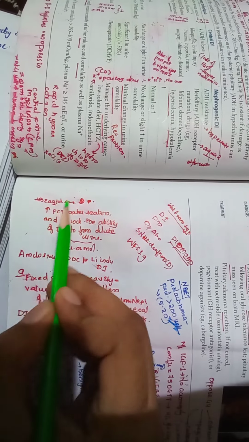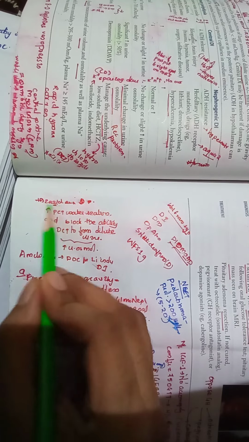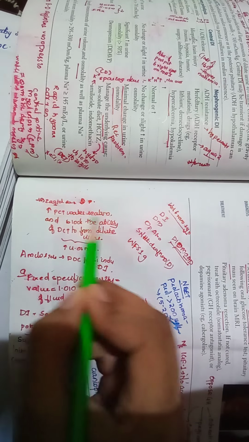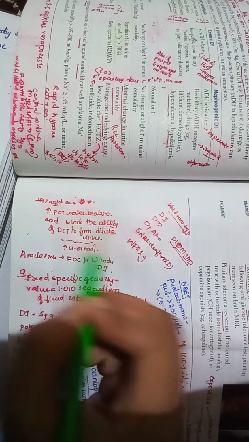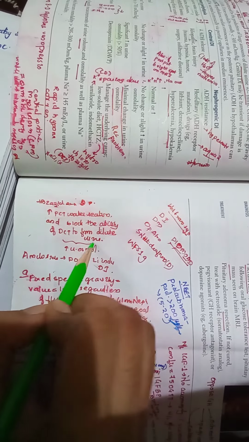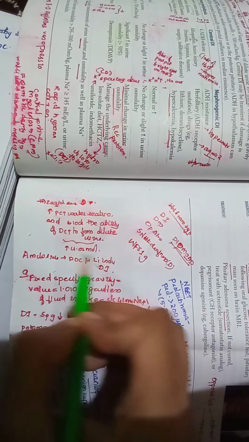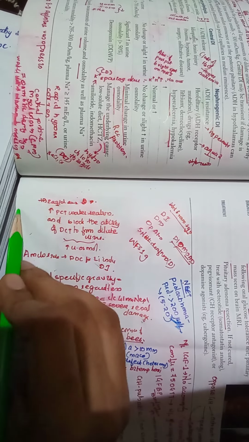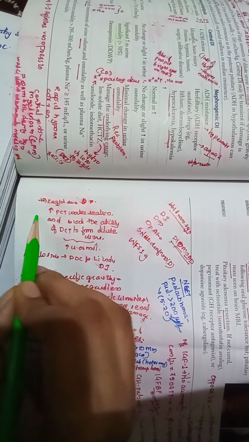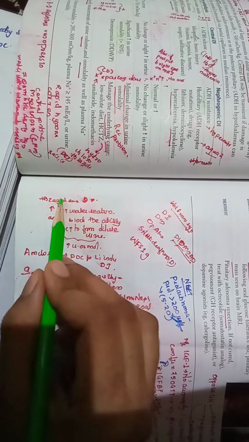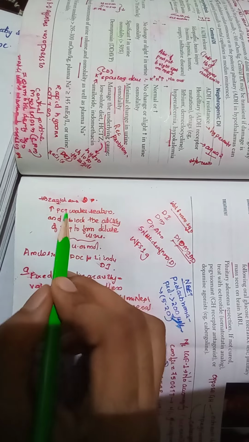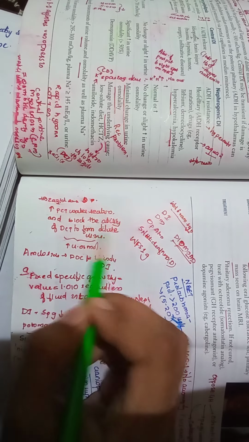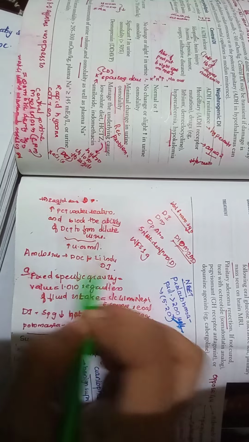Okay. So let us check on what is happening with thiazide diuretics. When we give the thiazide, it will promote the PCT to absorb a lot of water. It will increase the PCT water reabsorption and block the ability of the DCT to form dilute urine. Therefore, urine osmolality in effect increases. That is why we are giving thiazides in a condition where the antidiuretic hormone is deficient or is not acting. Thiazides increase the water reabsorption from the PCT and also block the ability of the DCT to form dilute urine, thereby increasing urine osmolality.